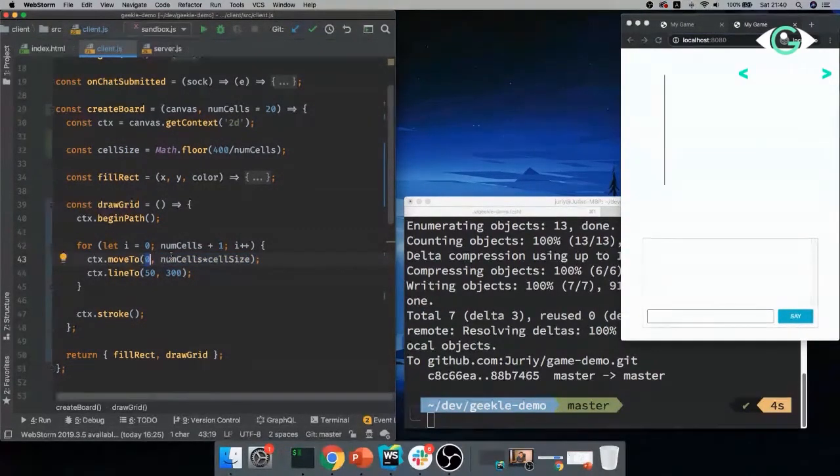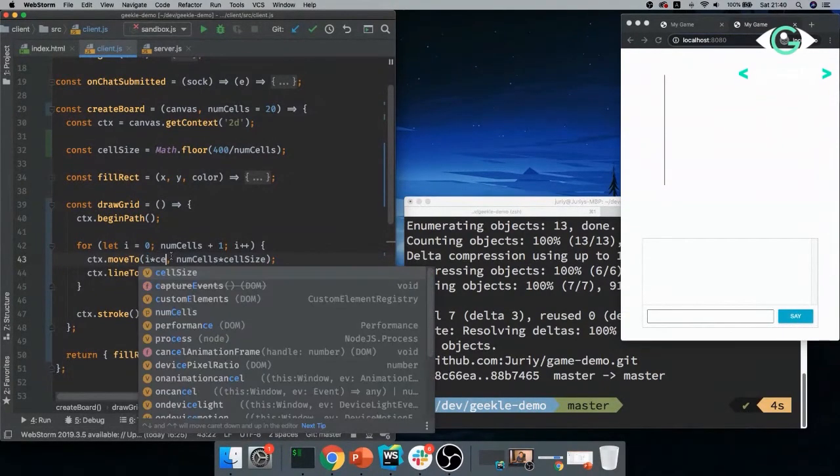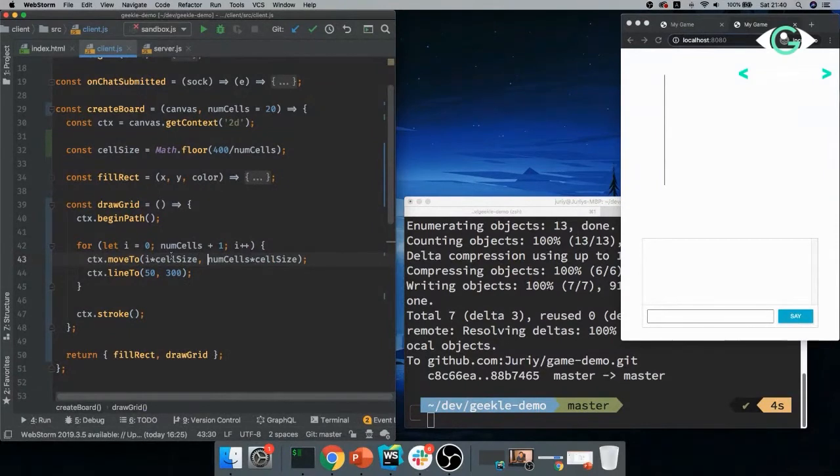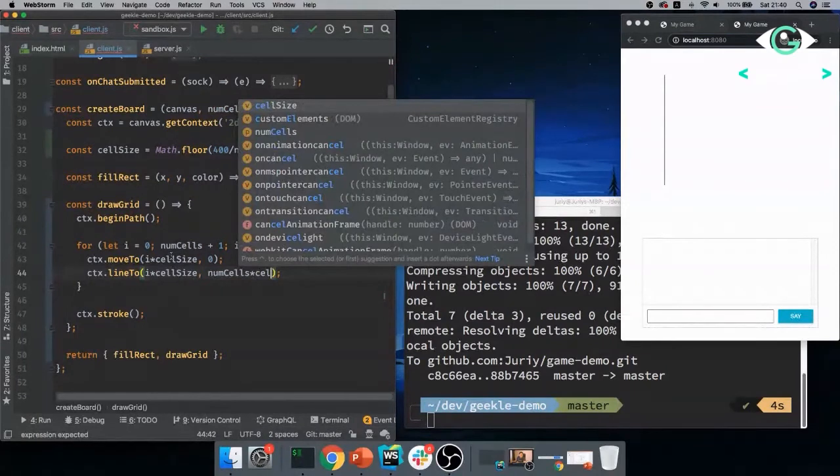Not to 0. I want to step in the X axis to draw the vertical lines. I multiply by cellSize, and it starts with 0. And lineTo, also I multiply the same X by cellSize, but the Y will be numCells times cellSize.